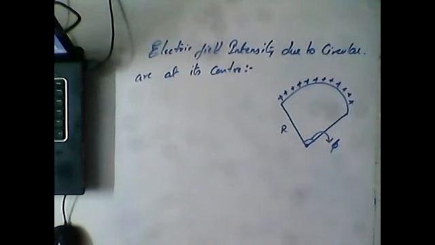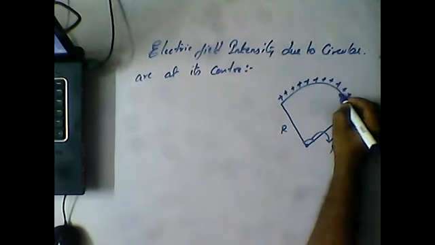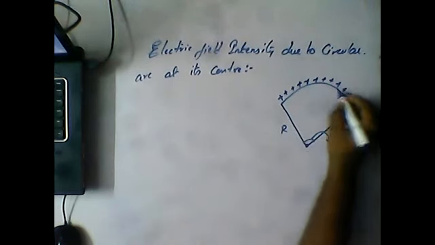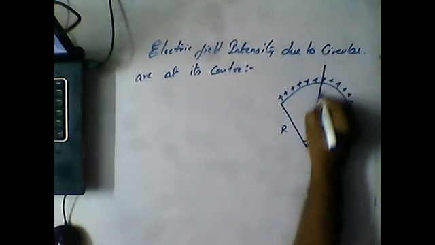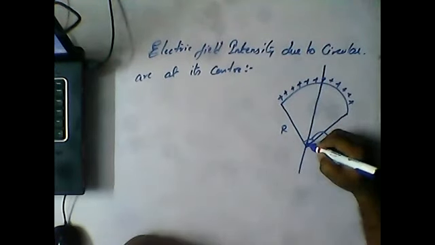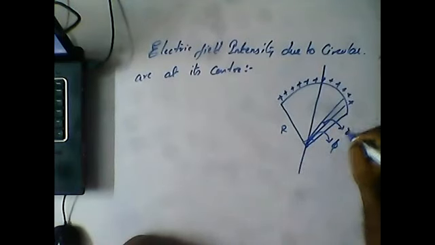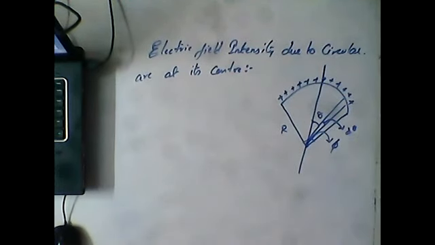Okay, guys, now here is the radius. First of all, I am splitting the arc into two equal parts. Now I am considering a small angle d theta at an angle of theta from the horizontal line.